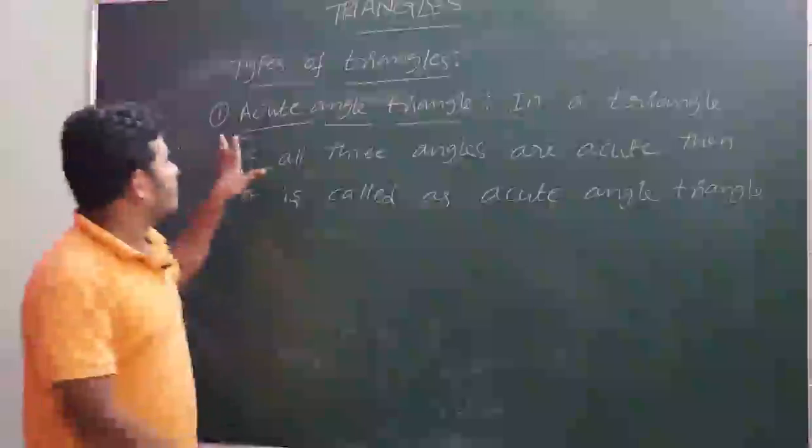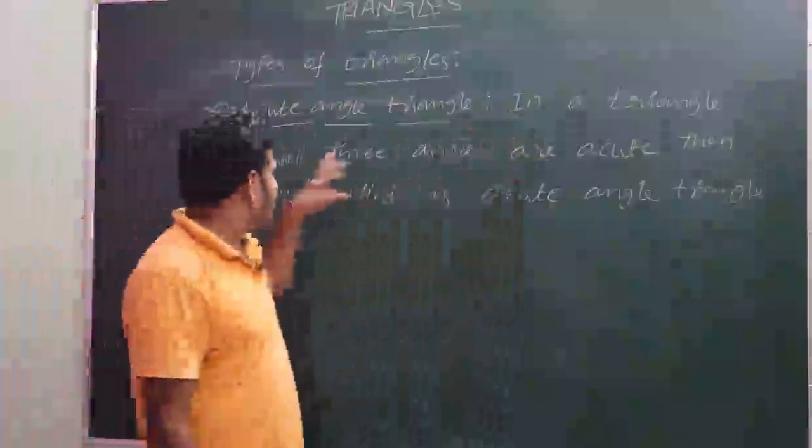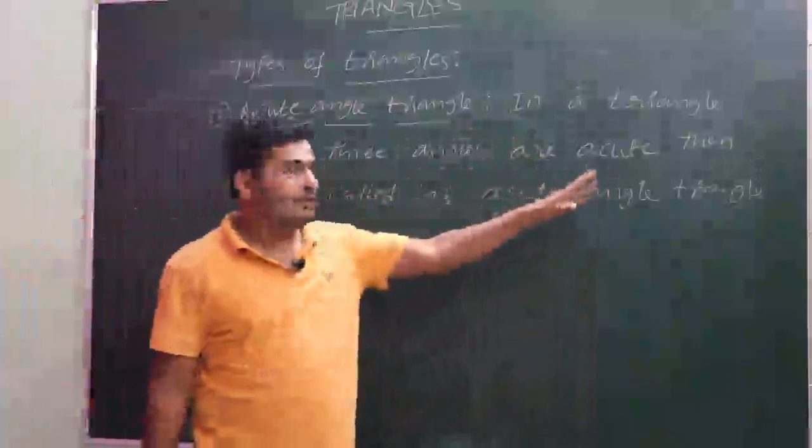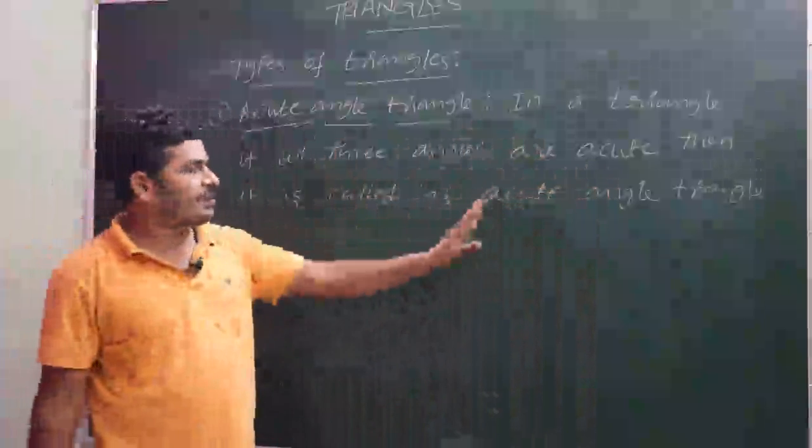See the definition of acute angle triangle. In a triangle, if all three angles are acute, then it is called as acute angle triangle.